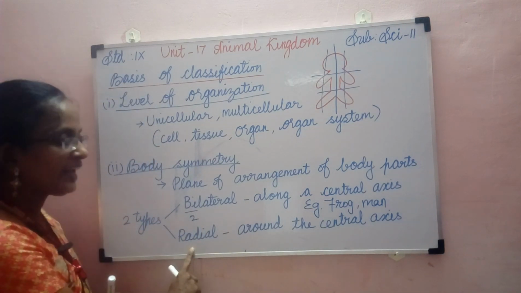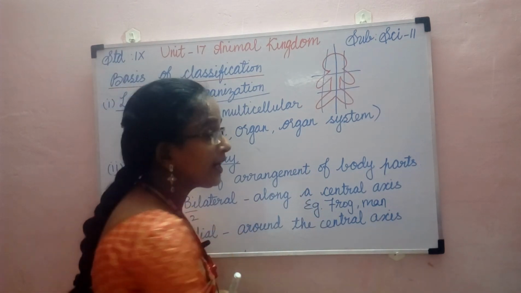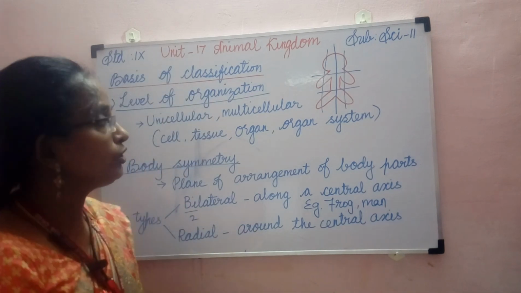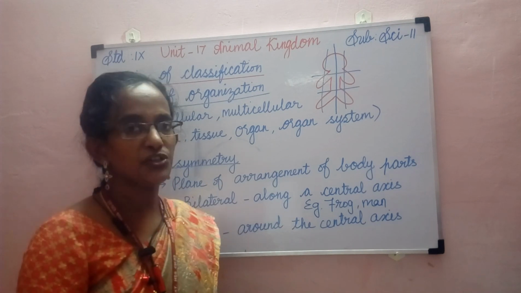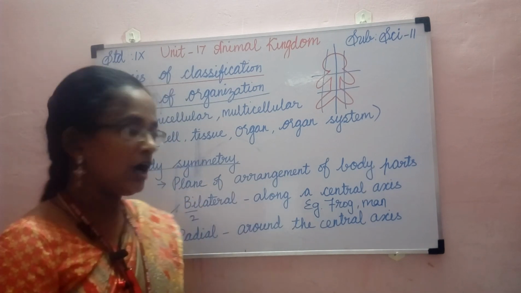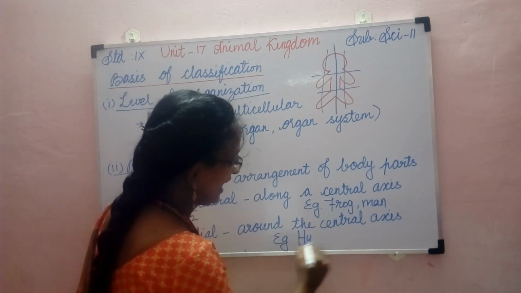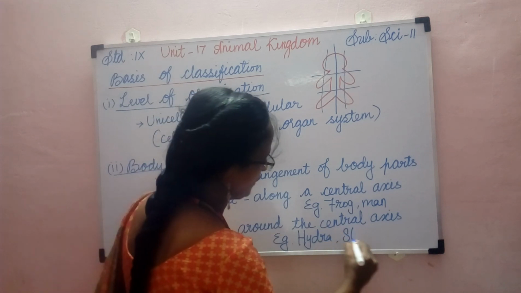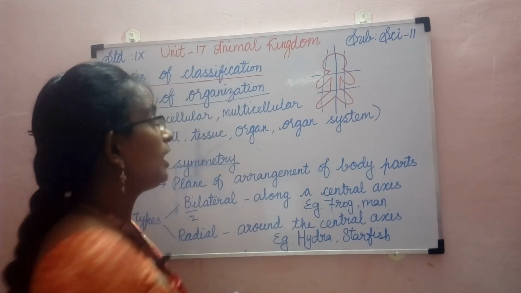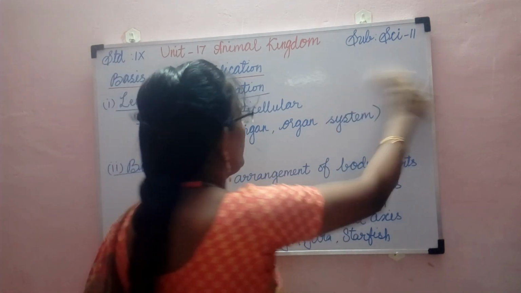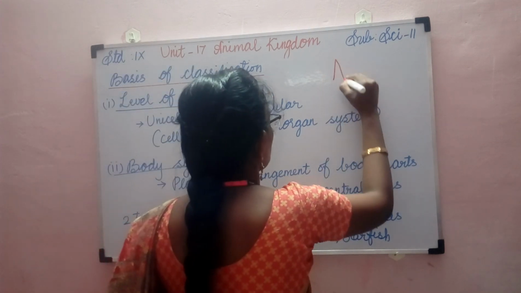And when you come to the radial symmetry, here the parts are arranged around the central axis, so that when you cut the animal in any plane, in any direction, you can get equal halves. Examples for radial symmetry are hydra and starfish. You people are familiar with starfish. So let me draw and explain with the help of the starfish diagram. So let me draw the starfish first.